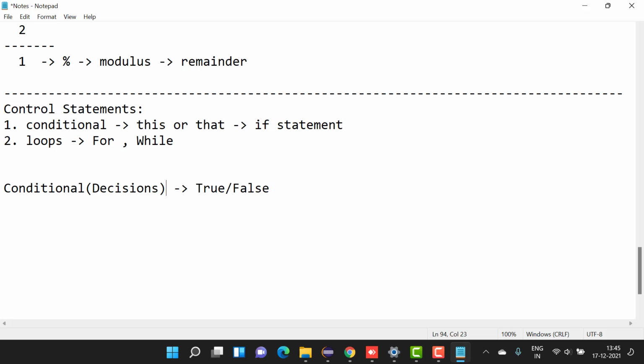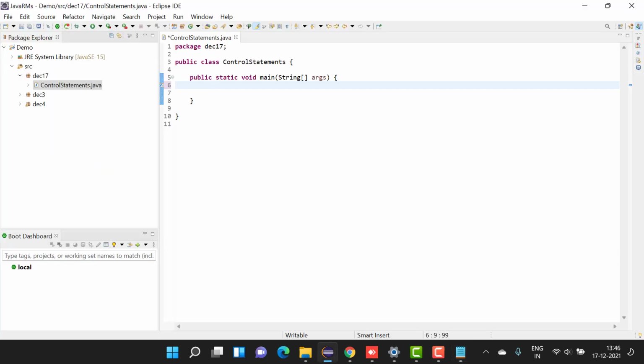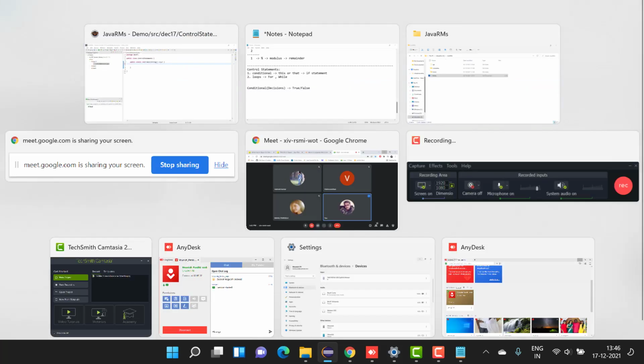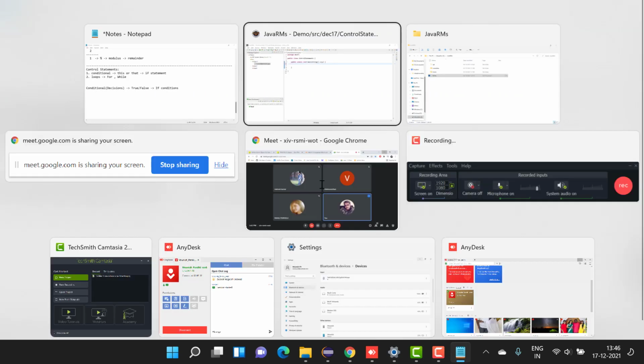So that is how it is. Okay. So now let's go to our program. So we know that these are the control statements, and these decision statements are also called if statements or if conditions. So these are very important. Why these are important, we will tell you.